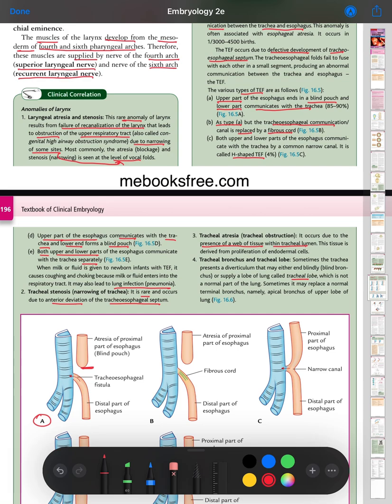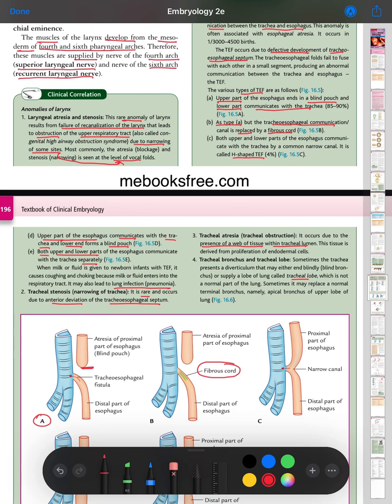See, the lower end is communicating with the trachea. Now come to type B. It is the same as type A, but it has a fibrous cord in place of the tracheoesophageal communication canal.